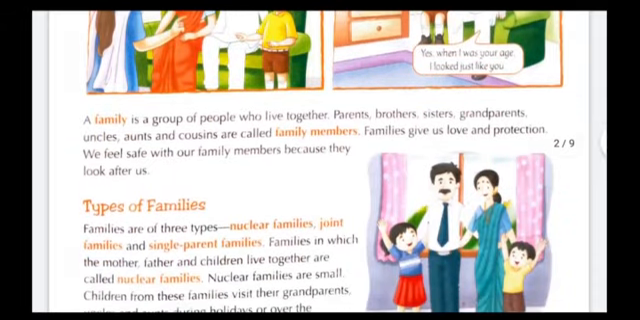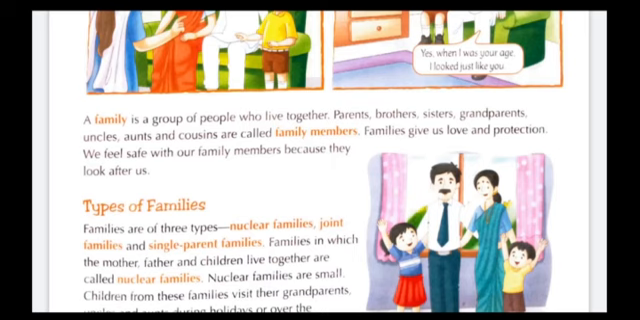A family is a group of people who live together. Parents, brothers, sisters, grandparents, uncles, aunts and cousins are called family members. Families give us love and protection. We feel safe with our family members because they look after us.